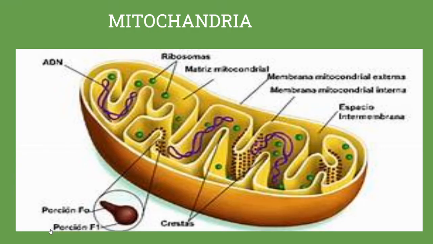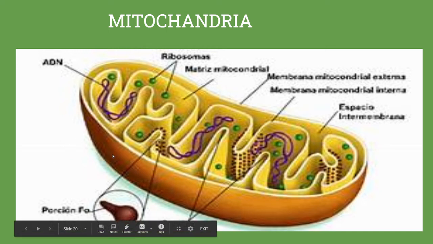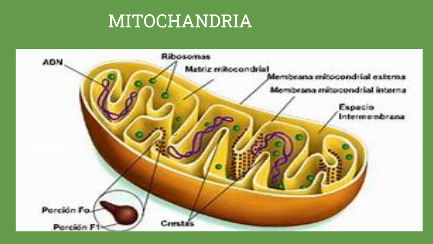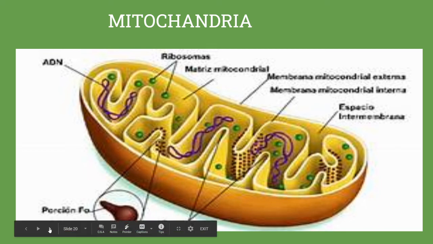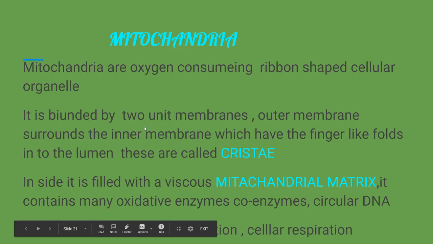The next one is the mitochondria, one of the most important cell organelles in eukaryotes, which has a double membrane structure. It has DNA also. Mitochondria are commonly known as the powerhouses of the cell. Why are they called this? Because they perform oxidative phosphorylation and cellular respiration and release energy. That's why they are named the powerhouses of the cell.